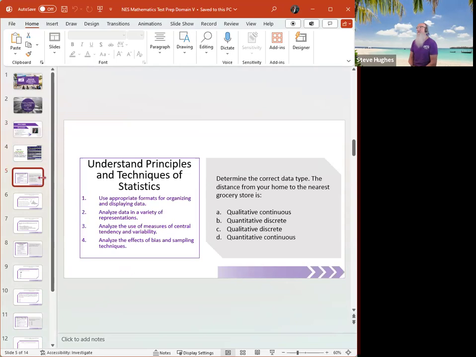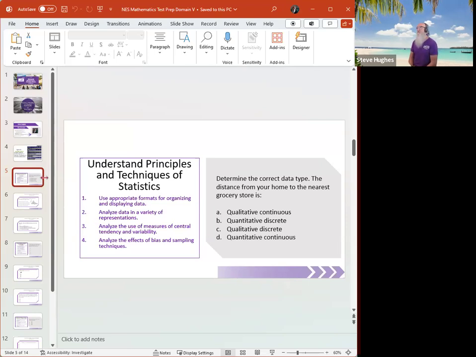The question says, determine the correct data type. The distance from your home to the nearest grocery store is. Is it qualitative? Is it continuous? Is it discrete? Is it quantitative? Is it continuous? Those are the things we're asking ourselves.